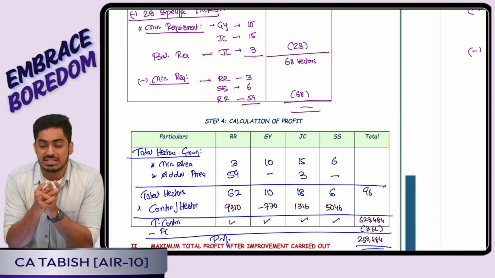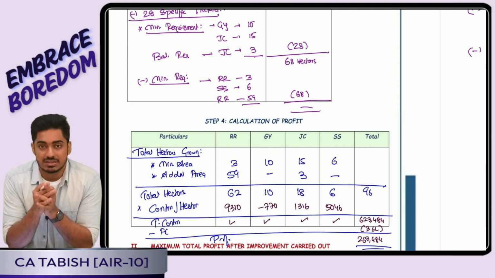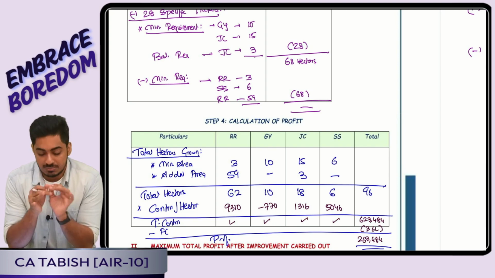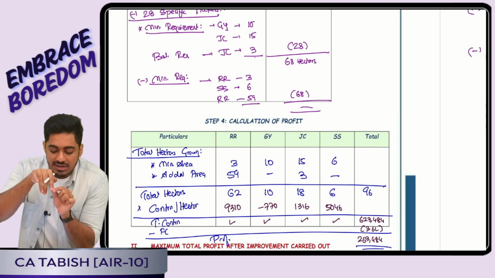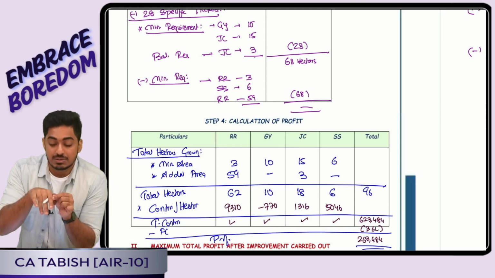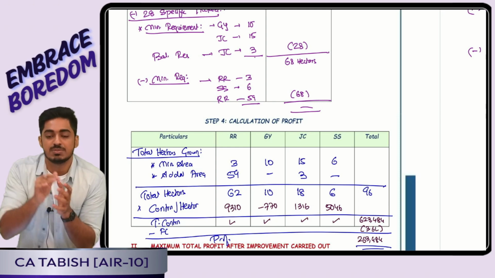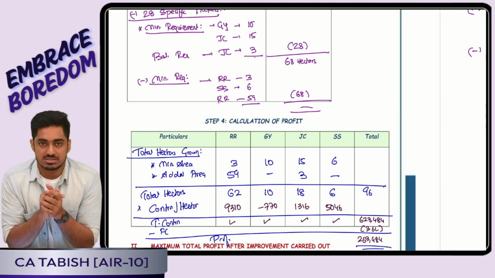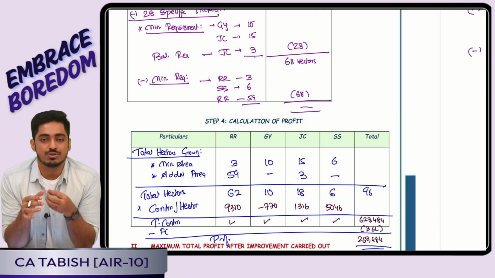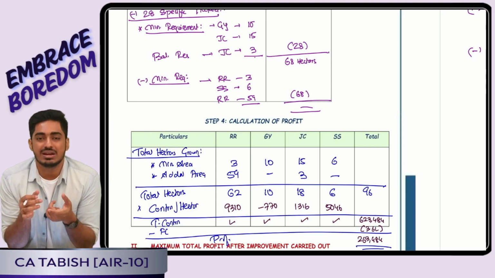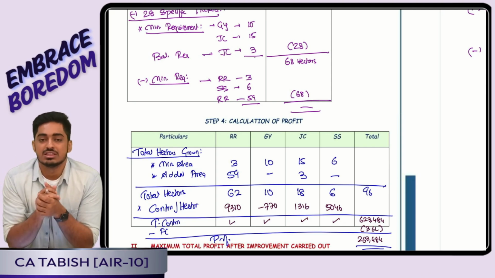One more impact is Golden Yellow: variable cost will be saved by 12.5 per box, so my contribution will increase by 12.5 per box. I am doing all calculations per hectare. In 1 hectare, I can produce 100 boxes, so 12.5 into 100, my contribution will increase by 1250. Accordingly, I will do my revised calculation.